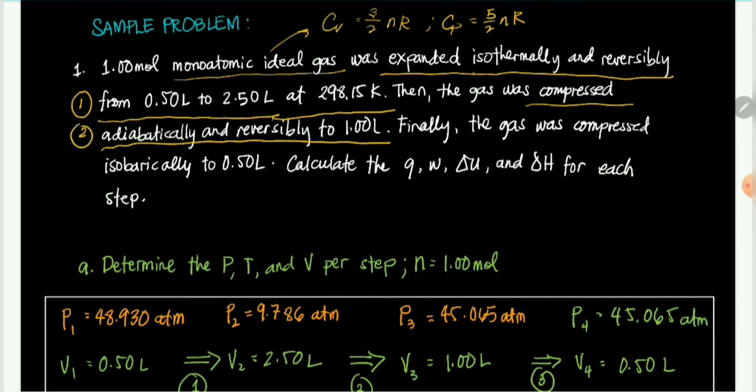Finally, the gas was compressed isobarically to 0.5 liters. So ito yung step 3. So calculate the Q, W, delta U, and delta H for each step.